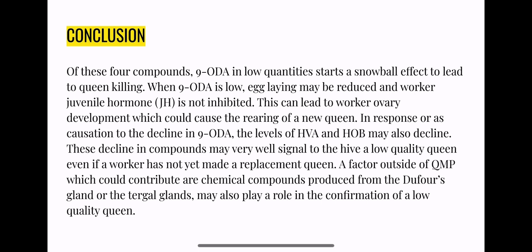In conclusion, of these four compounds, low 9-ODA starts a snowball effect, which could lead to queen killing. When 9-ODA is low, egg laying may be reduced and worker juvenile hormone is not inhibited. This can lead to worker ovary development, which could cause the rearing of a new queen in response, or as a result of the decline in 9-ODA, the levels of HVA and HOB may also decline. This decline may very well signal to a hive a low-quality queen, even if workers have not yet made a replacement queen. A factor outside of QMP which could contribute is chemical compounds produced from the Dufour's gland or the Tergal glands, which may also play a role in the confirmation of a low-quality queen.